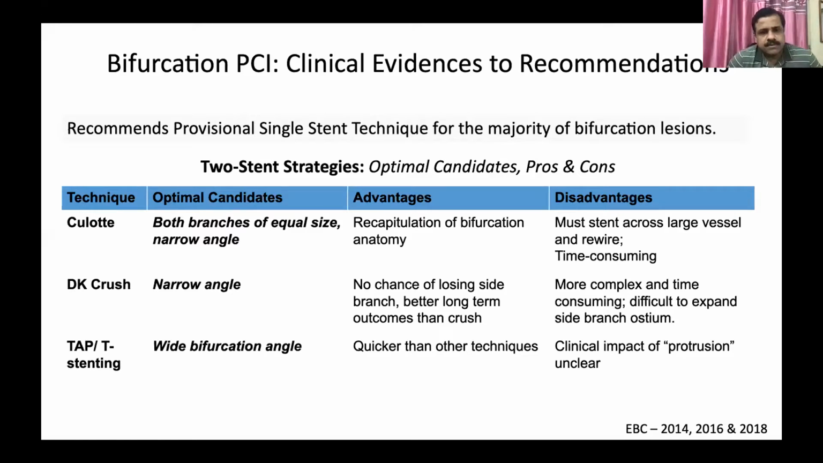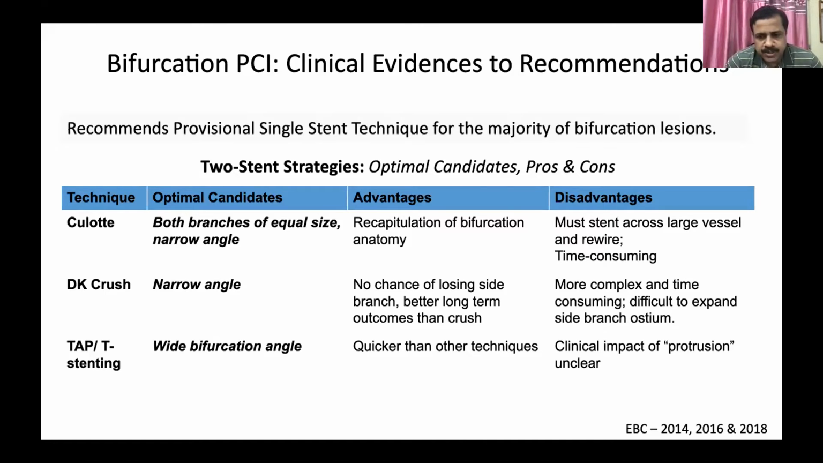Culotte is ideal when both branches are equal size and the angle is narrow, less than 70 degrees. The advantage is that the bifurcation anatomy is maintained. But the problem is, yes, it is time consuming. There is a double layer in the proximal aspect, and we have to cross the main branch. The second is the DK crush, especially in case of narrow angles. We can maintain the side branch access because of the double kiss, but it is labor intensive, hardware intensive,